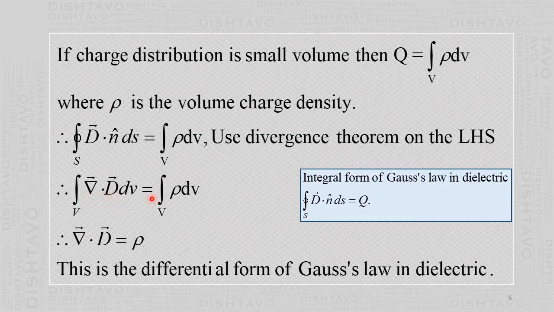Now when the integrals are equal, that means integrands are equal. So del dot D equal to rho, and this del dot D, divergence of the electric displacement vector equal to rho, is called the differential form of the Gauss's law in the dielectric.